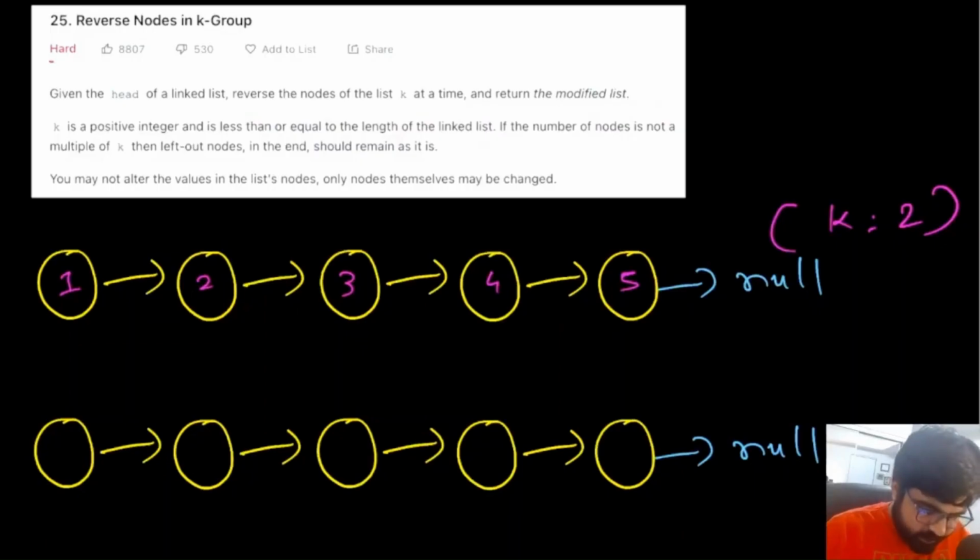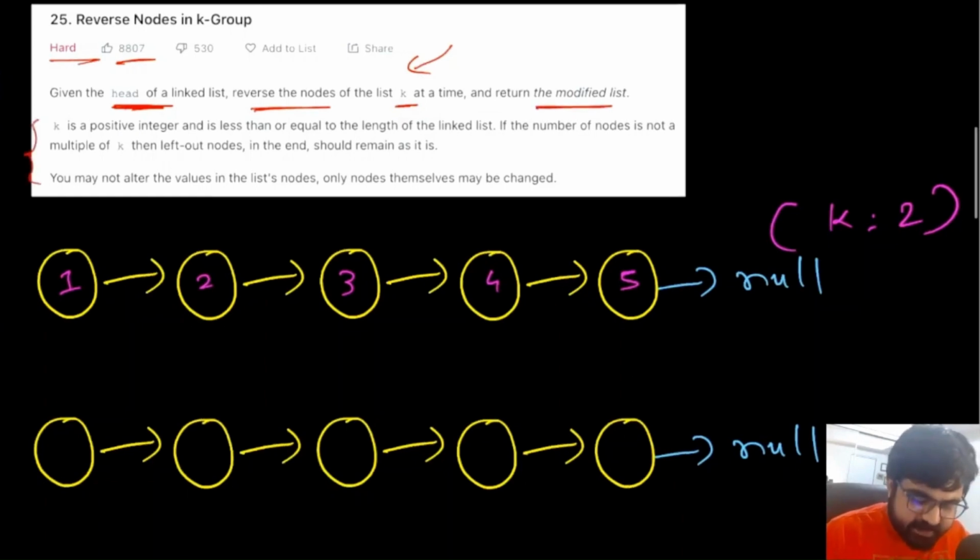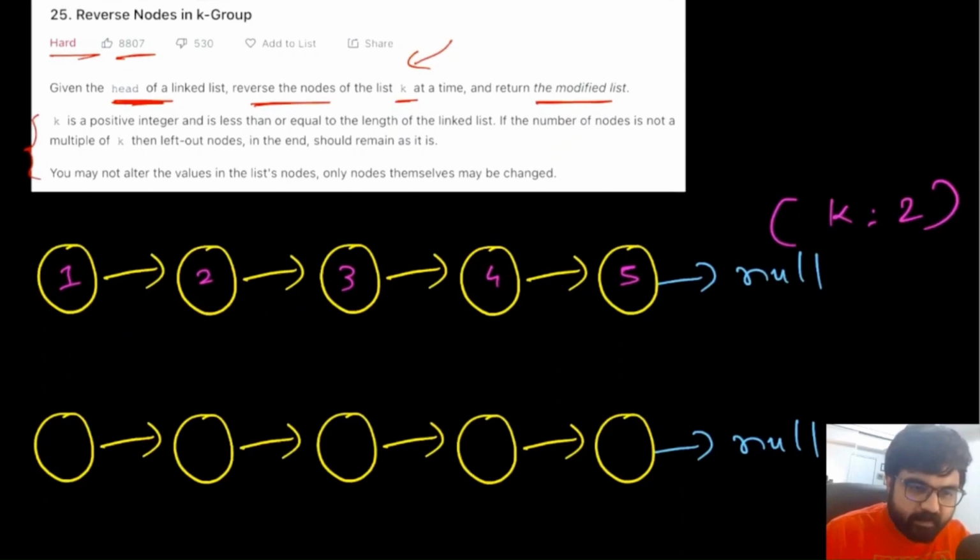So this is a LeetCode hard problem and also a very well-liked problem on LeetCode. Basically, we are given the head of a linked list and we are also given another integer value called k. Based on this given head of the linked list, we need to reverse the nodes inside the given linked list k at a time, and we need to return the modified list. There is also an additional parameter: if the number of nodes is less than k, we do not need to reverse them.